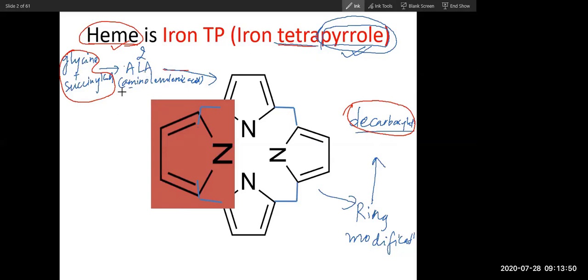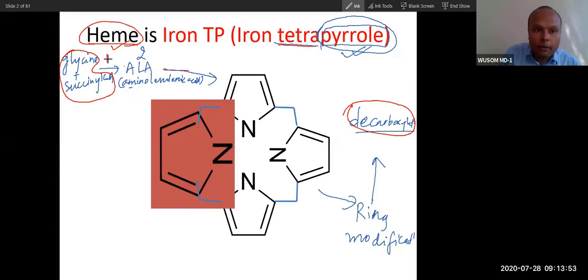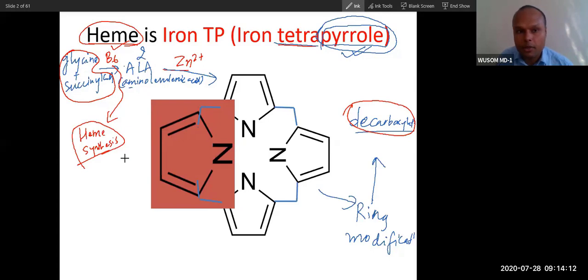Yes, sir. And this ALA synthesis is a vitamin B6 requiring process. This is a very important process. You can see vitamin B6, a very important vitamin, is involved in heme synthesis. And this is done by a zinc containing enzyme. These 2 steps are very important steps. These 2 are zinc containing enzymes. And after ring modification, there will be decarboxylation. Because this is a ring, there has to be iron at the center, so the last step is incorporation of iron.